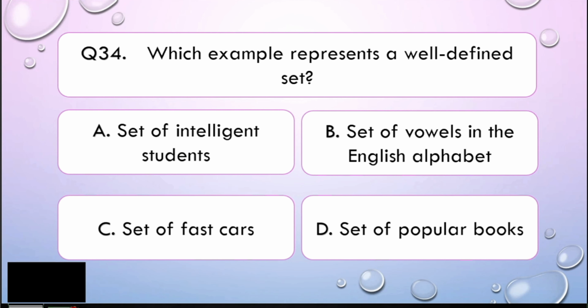Now, how about set of fast cars? Set of fast cars is different also because what for me is fast is different from others. Let's say 100 kilometers per hour is fast for me, but for other people, for the race car, 100 kilometers per hour is very slow. So that is wrong. Set of popular books. Popularity is also subjective, my dear math learner. So letter D is also wrong. Easy, right? Very easy for this question.